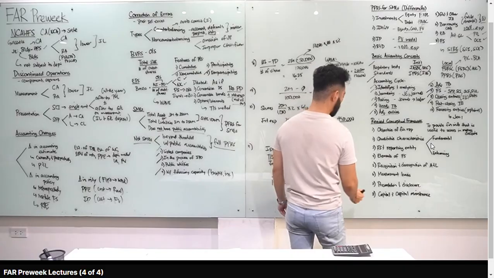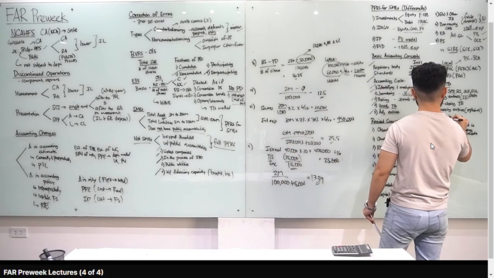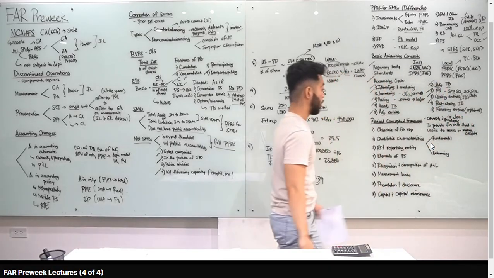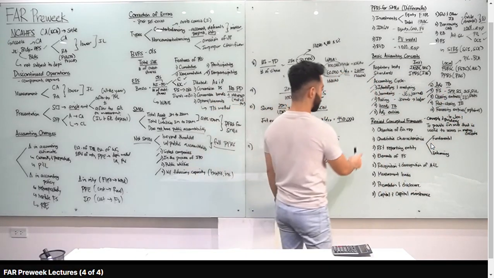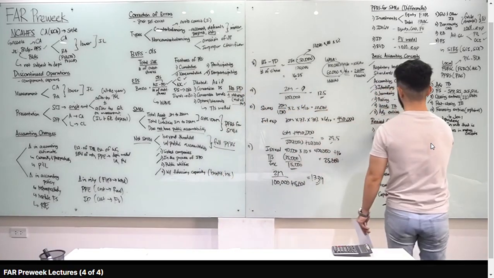Last one na class, revised conceptual framework. Revised conceptual framework is a set of concepts and guidance. Okay, hindi yan standards. Set of concepts and guidance lang yan. Again, hindi siya accounting standard. Meron siyang 8 chapters. Isa-isahin natin class kung ano yung mga important sa per chapter na yan. First chapter is objective of financial reporting.